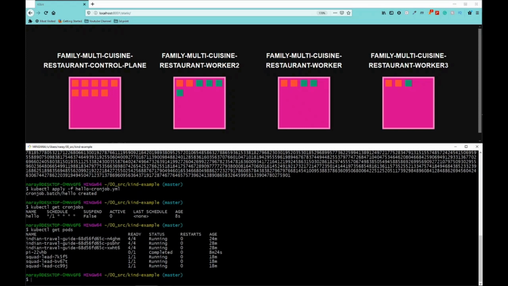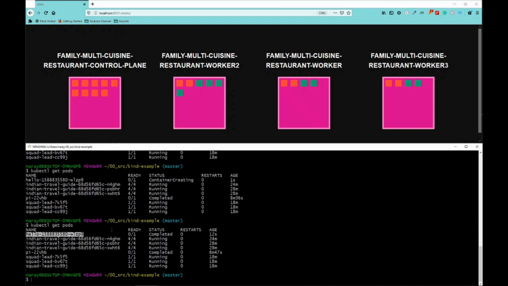I'll just fast forward it to the 1 minute now. Okay, as you can see now, it created a new job called hello, again with random characters, and the status is completed. So this is very similar to a job, except that it's going to do this every minute, right? A new job will be created every minute.